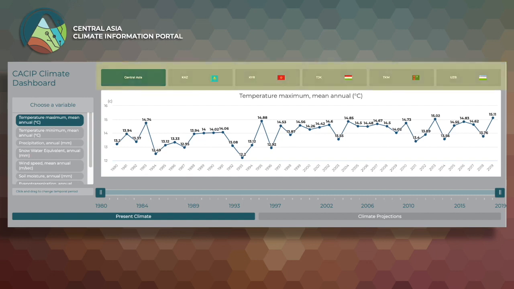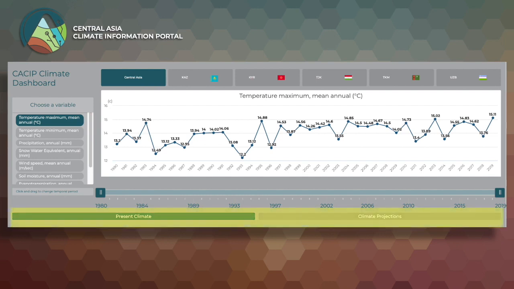Across the top is a toolbar that lists the geographic locations. Here you can toggle through and select the geographic level that you wish to view. Click the buttons to choose between Central Asia or any of the 5 countries. On the left side, you have the sidebar menu, which lists the variables of specific climate information. Here, you can toggle through and select the type of climate information variable you wish to view.